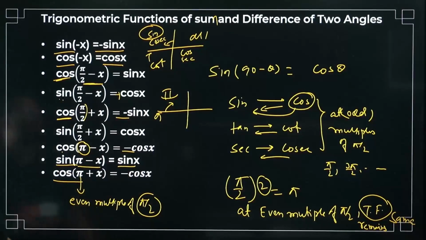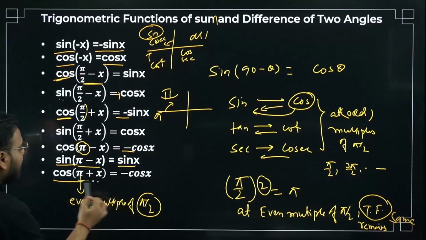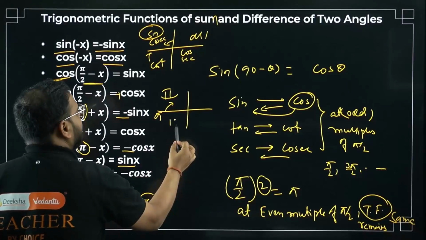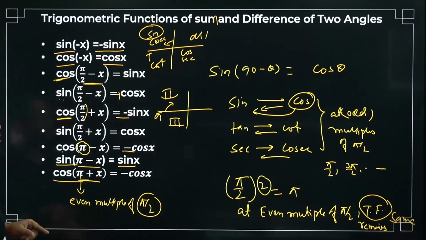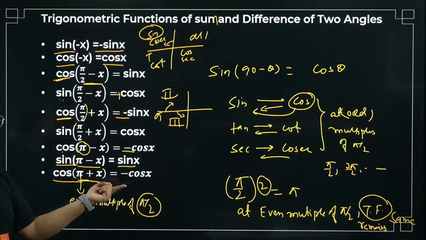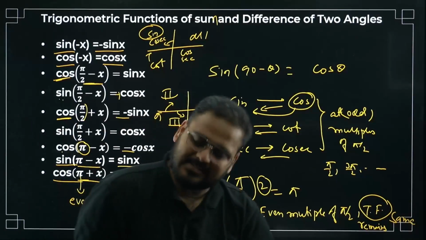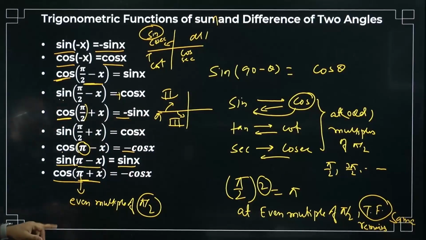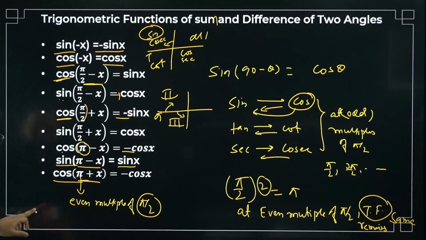The angle is negative. Why? The angle here is pi plus x, in the third quadrant. Pi plus x, you'll go like this. Third quadrant. Cos is negative in the third quadrant. That's why negative. Getting it or not? Let me know in the comment section you got it. I hope I have not confused you a bit.